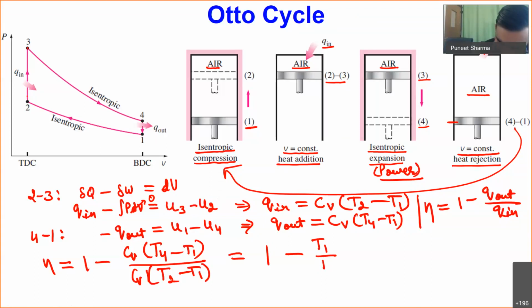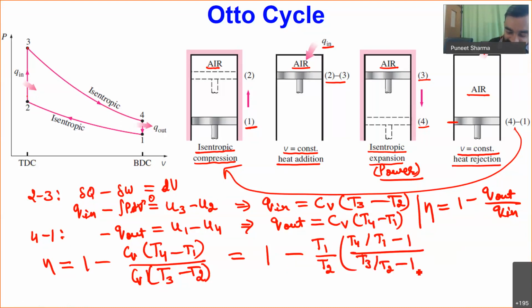If I write U3 minus U2, it will be T3 minus T2, and here also I will be having the heat input as nothing but T3 minus T2. Now if I take T1 as common in the numerator and T2 as common in the denominator, I'll be finding T4 by T1 minus 1 divided by T3 by T2 minus 1. Okay, so this is what I'll be getting for the efficiency.